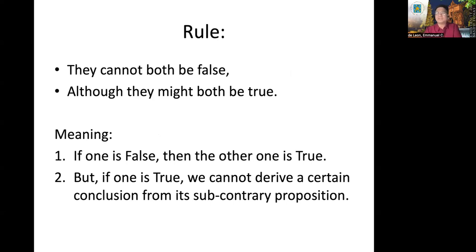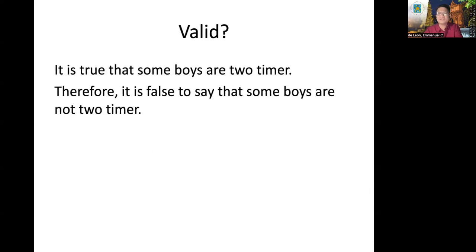Kabaligtaran noong contrary, rules on contrary opposition. They cannot be both false. Meaning, if an I proposition is false, necessarily the O proposition is true. However, if one is true, we cannot derive a valid conclusion from its subcontrary. It is doubtful because it's possible that both of them are true. Again, if one is false, then the other one is true. But if one is true, we cannot derive a certain conclusion from its subcontrary proposition.